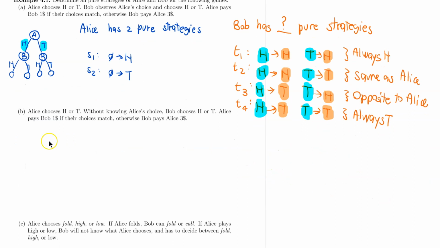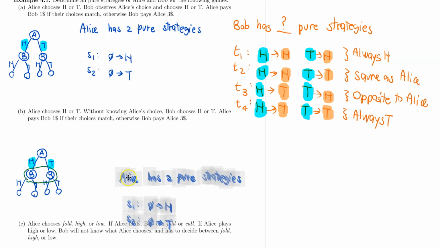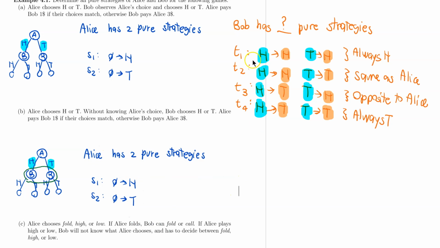Now let's talk about the next example here. Again, this is kind of the same as the last situation, so let me just copy and paste this, except that now we have this information structure. Bob doesn't know where he is at. Now for Alice, the strategy is the same, so Alice is still going to have 2 pure strategies. However, for Bob, earlier Bob had 4 pure strategies, that is 4 things that he can do.